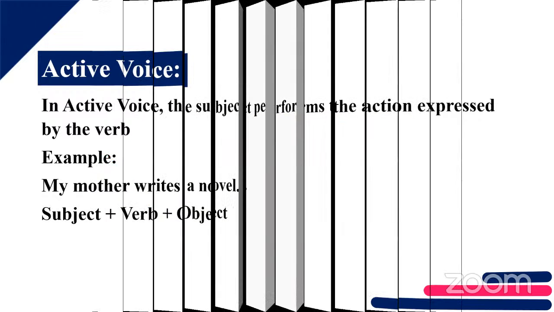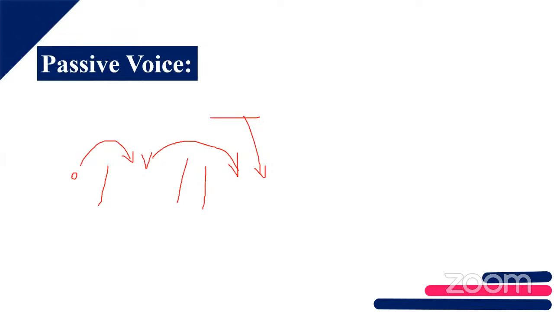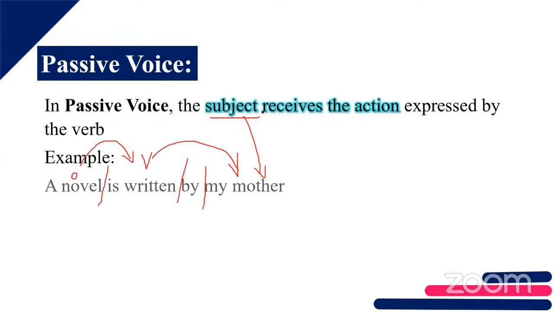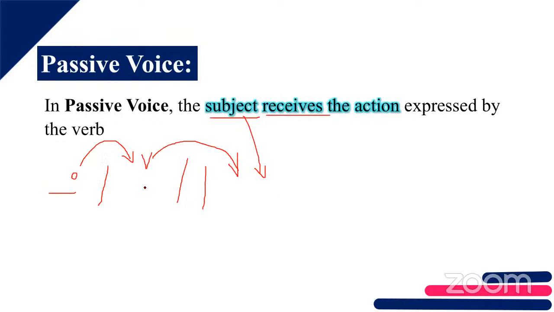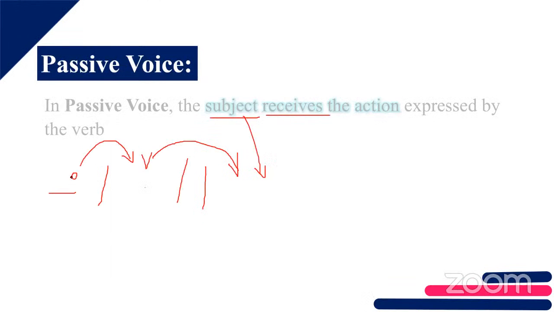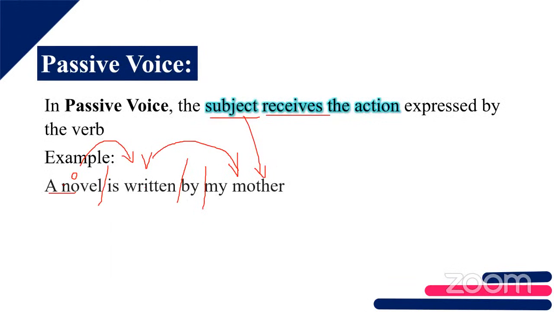Whereas when you take passive voice, here the subject receives the action. It is not performing, it is receiving the action, right? So this is the object, right? In the previous case, novel is the object. So the novel is written by my mother. Now the novel is receiving the action. It is at the receiving end, no?